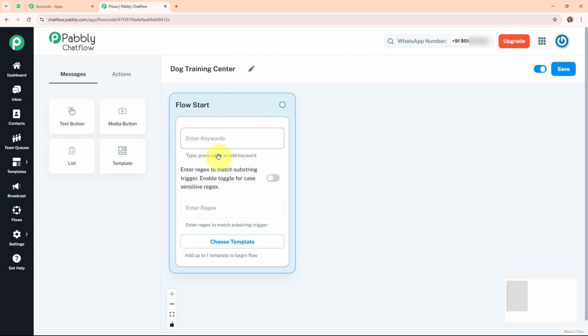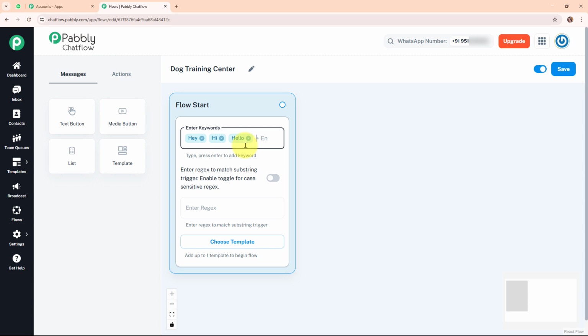So here you can see I can select the keywords, regex and template for my flow start over here. Firstly, we are going to choose the trigger type as keywords, meaning that the chatbot will activate when a user's message contains specific words. Here we can add some basic keywords using which a customer can start the conversation, such as hey, and then we press enter and add the words hi and another basic word, hello. So these are the keywords, and whenever a user sends a message with these words, the chatbot will detect it and trigger a response.